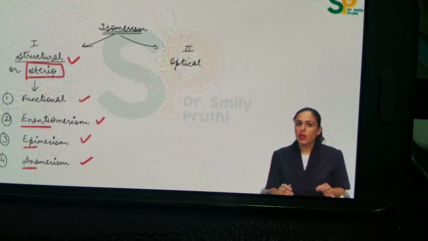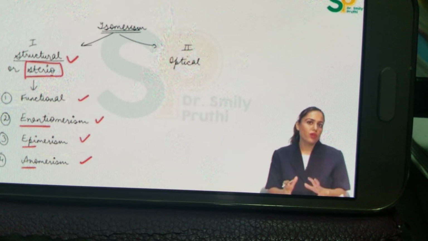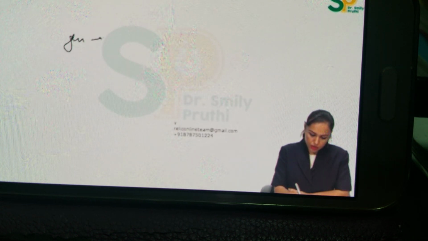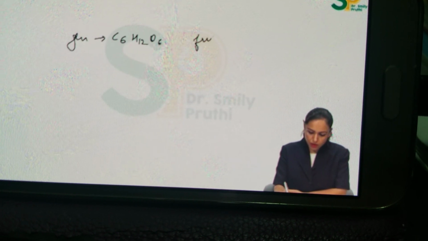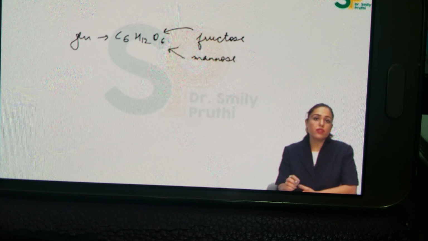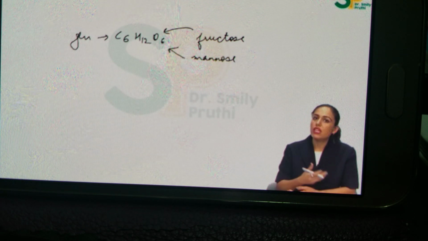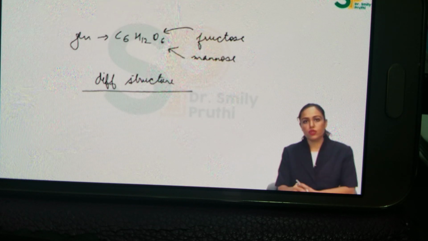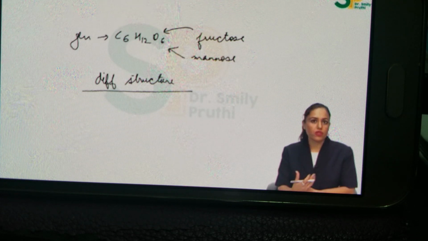So let's get started. What is an isomer? Tell me, what is the molecular formula for glucose? The molecular formula for glucose is C6H12O6. But for fructose also, it is the same, C6H12O6. For mannose also, it is the same. For galactose also, it is the same. So it is the same molecular formula, but then what is different in all these compounds is that they all have something different in their structure. So this is the definition: same molecular formula but different structure is known as an isomer, right?